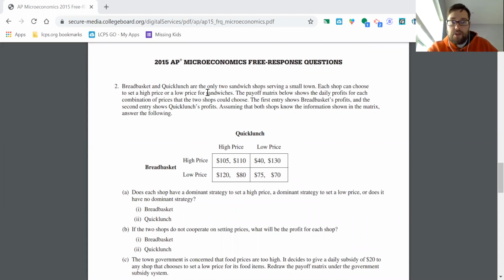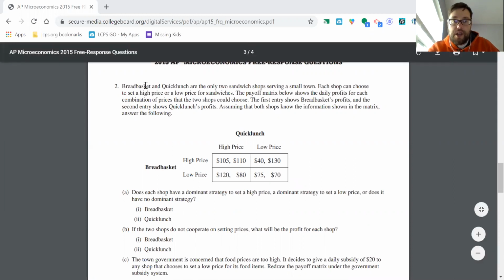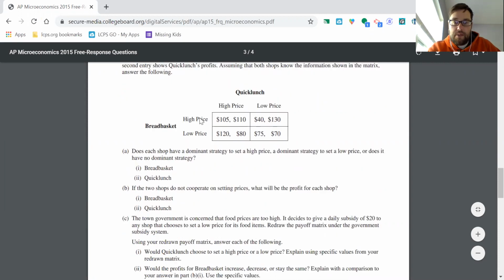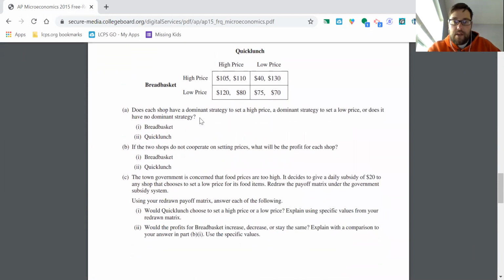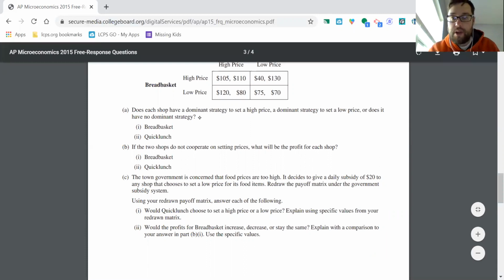Breadbasket and Quick Lunch are the only two sandwich shops serving a small town. Each shop can choose either a high price or a low price for their sandwiches. And then the payoff matrix is below, showing the daily profits depending upon who chooses to go high and who chooses to go low. So this is a classic oligopoly payoff matrix type problem here. And sure enough, we look here at part A.